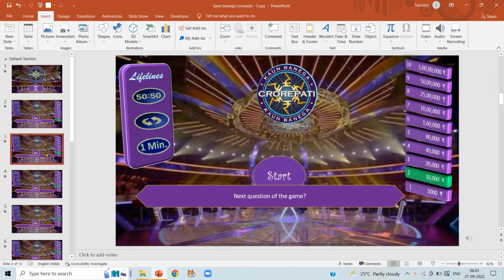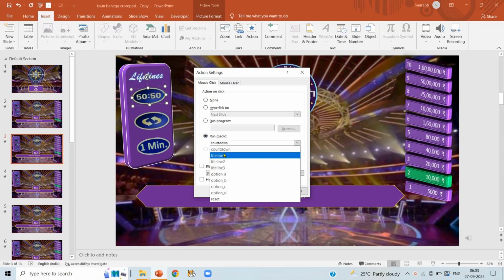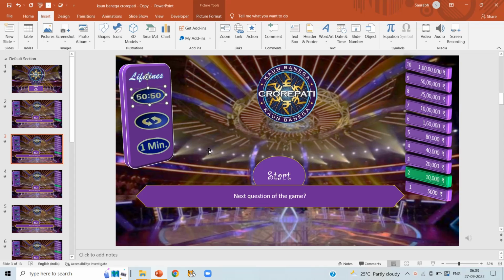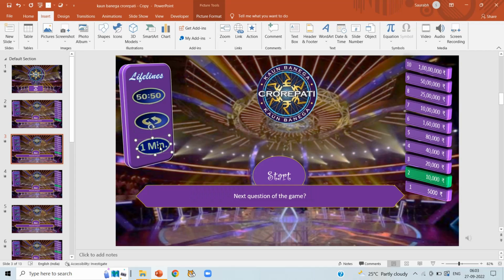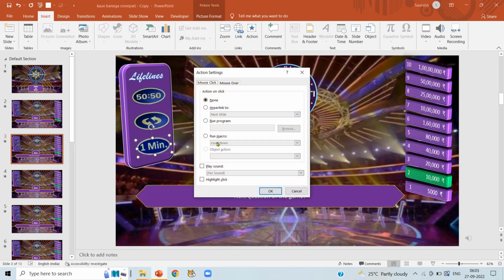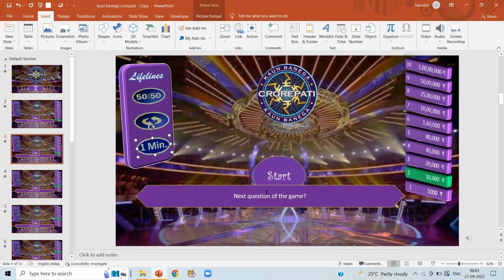Now go to slide number 3. Select 50-50, click on action, run macros, lifeline 1, OK. Again select the second lifeline, click on action, run macros, select lifeline 2 and click on OK. Select the third lifeline, click on action, run macros and select lifeline 3 and click on OK.